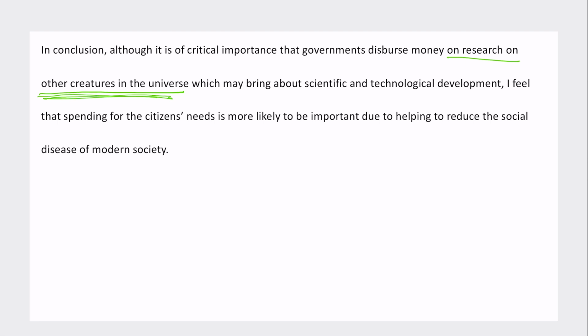I feel that spending money for citizens' needs is more likely to be important due to helping to reduce the social disease of modern society. The social disease, to reduce the social issues or social problems. So you want to say reducing some of the many social problems of modern society.